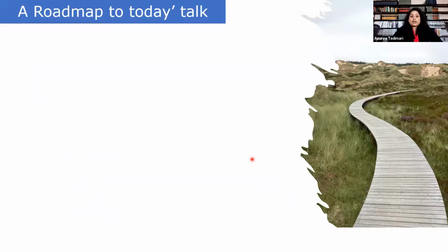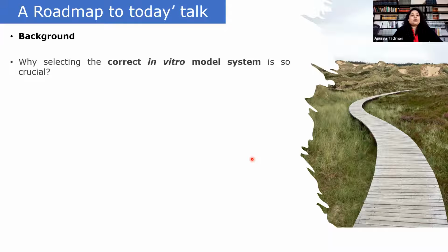So an outline of today's talk: I will start off with a background, giving an overview of the different model systems out there. Next, I will talk about why selecting the correct in vitro model system is so crucial.